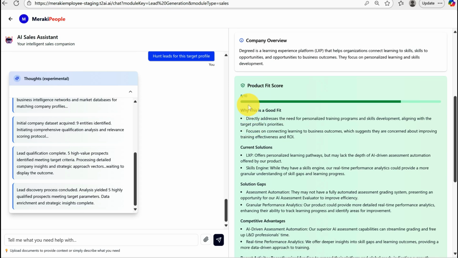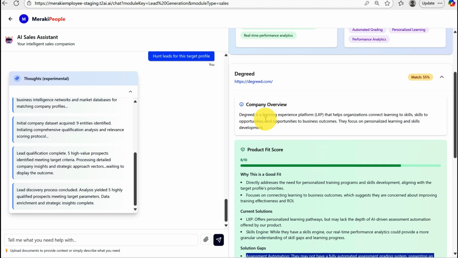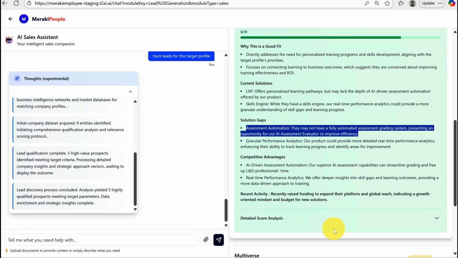And here it is. It explicitly mentions the product fit score for assessment evaluation. Right now, they do not have a fully automated grading system, which presents us an opportunity. This is a learning experience platform. Decreed is a learning experience platform, which is the best place to actually get the AI assessment evaluator in place, and so on and so forth.